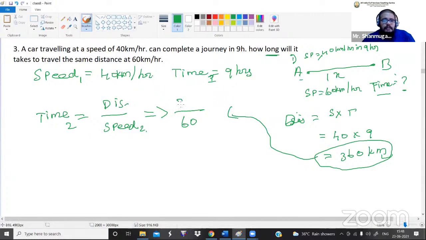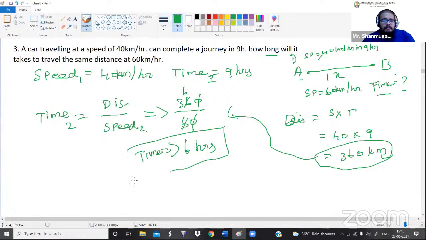Okay, 360 kilometer divided by 60. Okay, so 0 will get cancelled. So 36 divided by 6, 1 6 are 6, 6 6 are 36. So what is our answer? 6 hours. The same distance from the point A to B, if the car is running with the speed of 60 kilometer per hour, how long will it take? Only 6 hours. Okay, so this is your final answer.